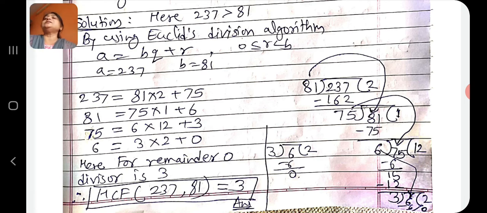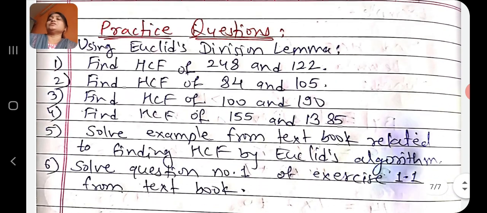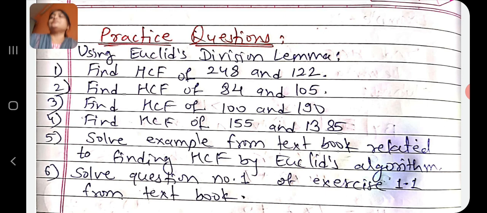By using these examples, you can solve some questions. Students, here are some practice questions. Solve these questions in your homework notebook. Using Euclid's division lemma, find the HCF of 248 and 122. Second, HCF of 84 and 105. Third, HCF of 100 and 190.